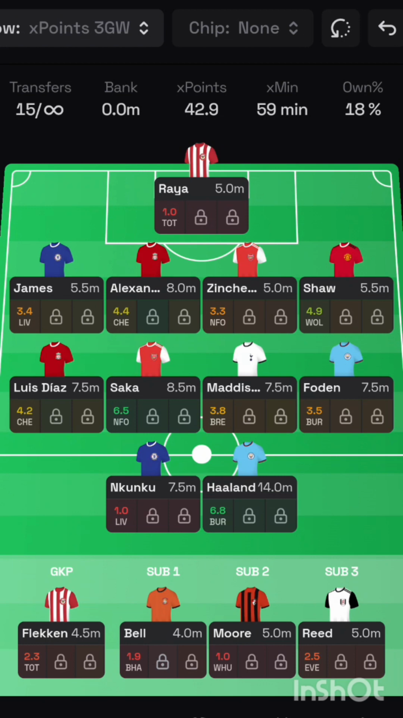We are hours away from the start of the game week. The opening game is Burnley vs Manchester City. Today, I will be doing my team selection.